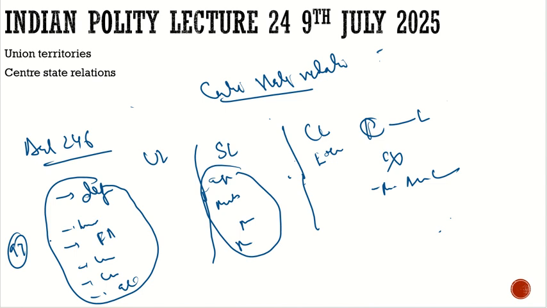Otherwise, there is a doctrine which is followed, the doctrine of pith and substance. Let's try to understand this doctrine through the example of Rajasthan.